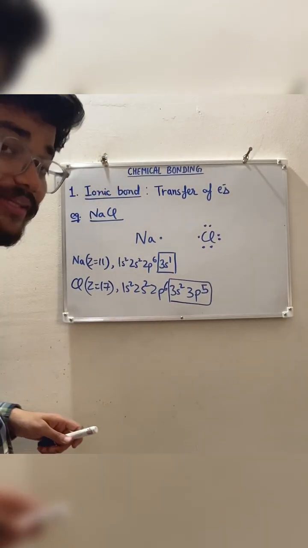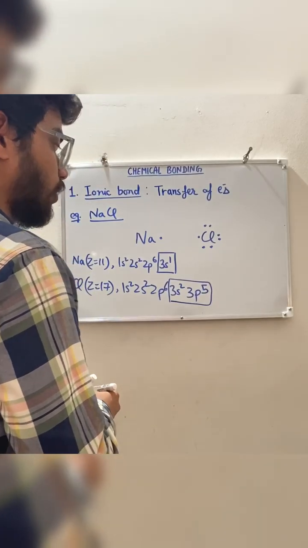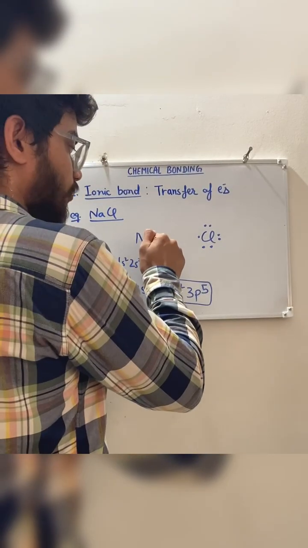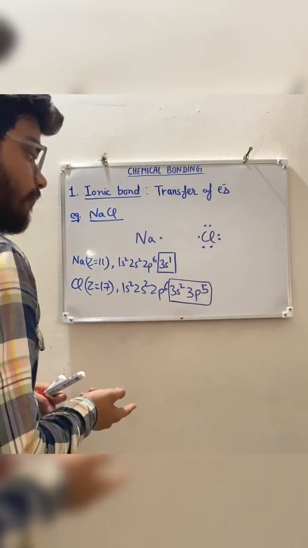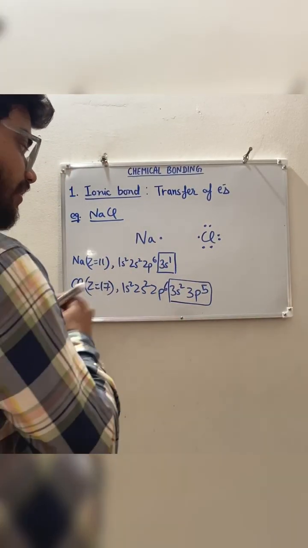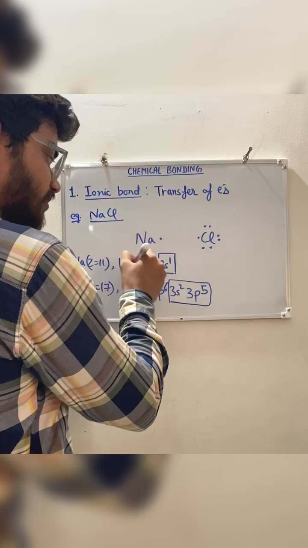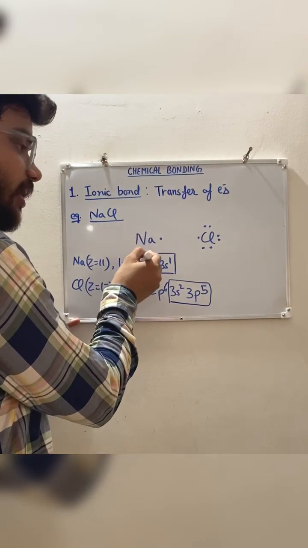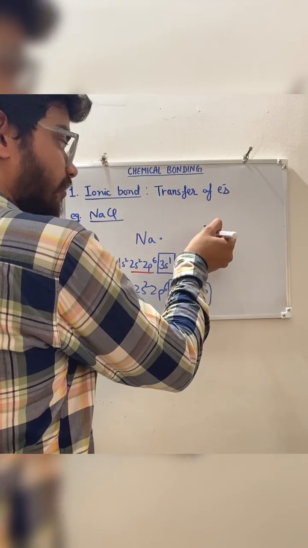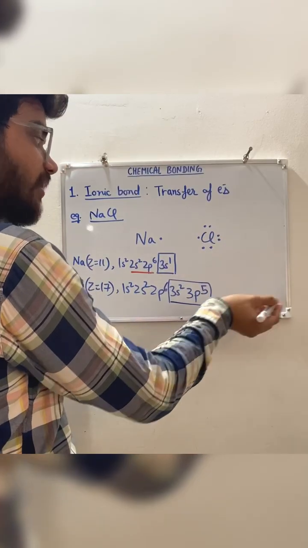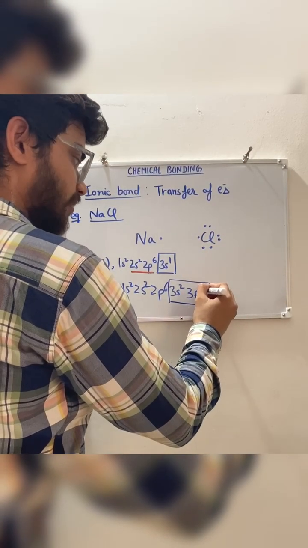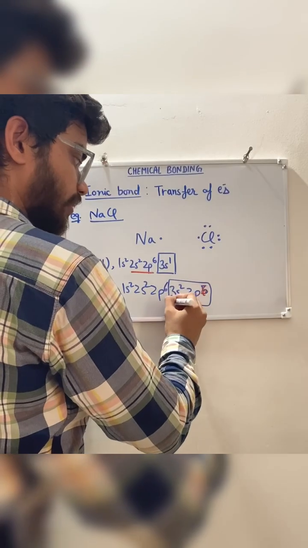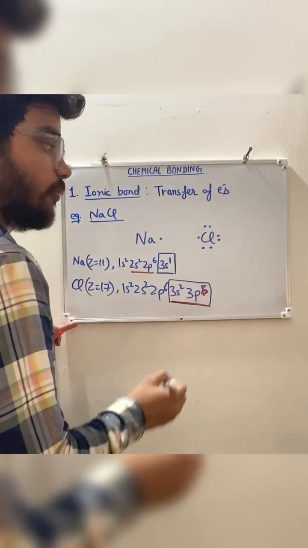Now, as per the octet rule, if sodium loses one electron, it will become stable by acquiring a stable octet of 8 electrons, right? And when the chlorine atom takes one electron, it will become 3p6. Again 6 and 2, 8 electrons will be there.